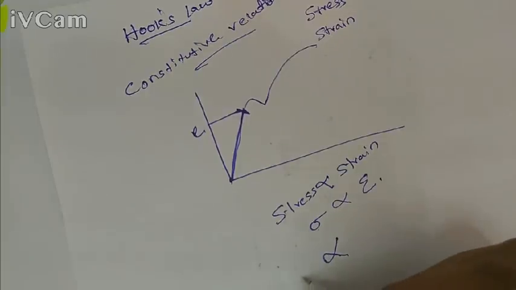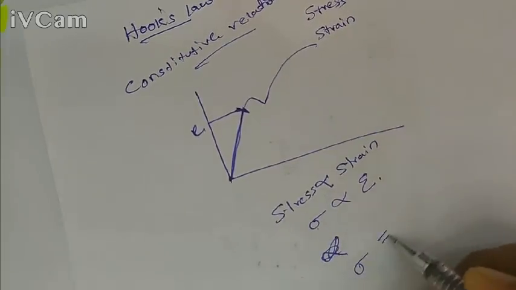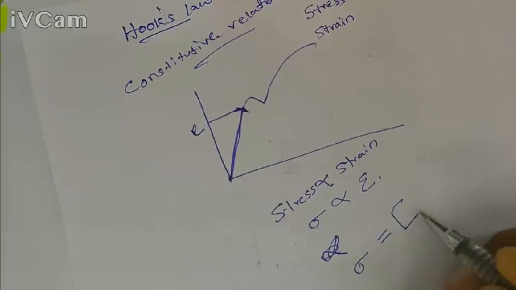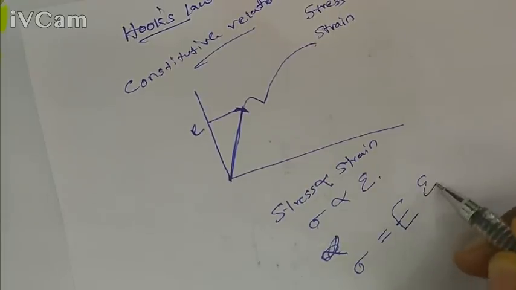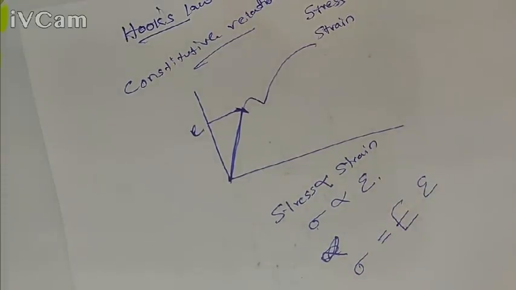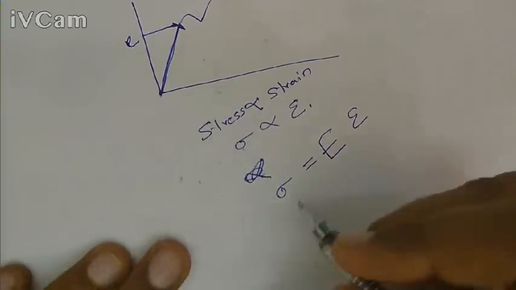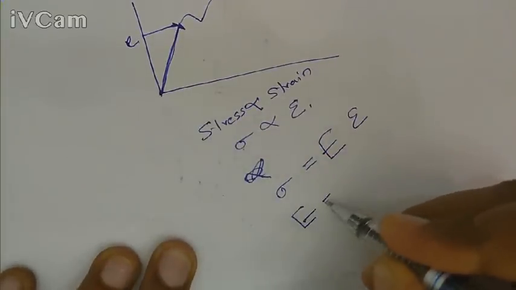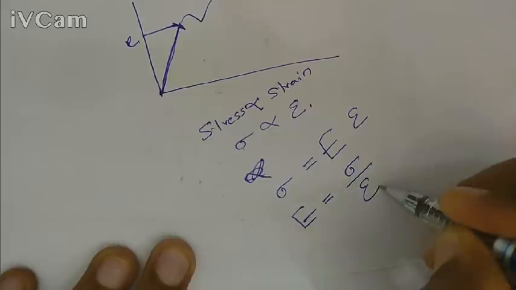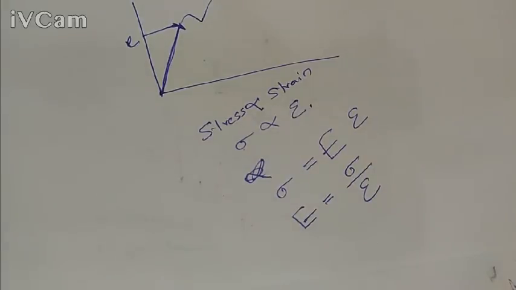So stress is equal to a constant E into strain, and this E is called Young's modulus or modulus of elasticity.